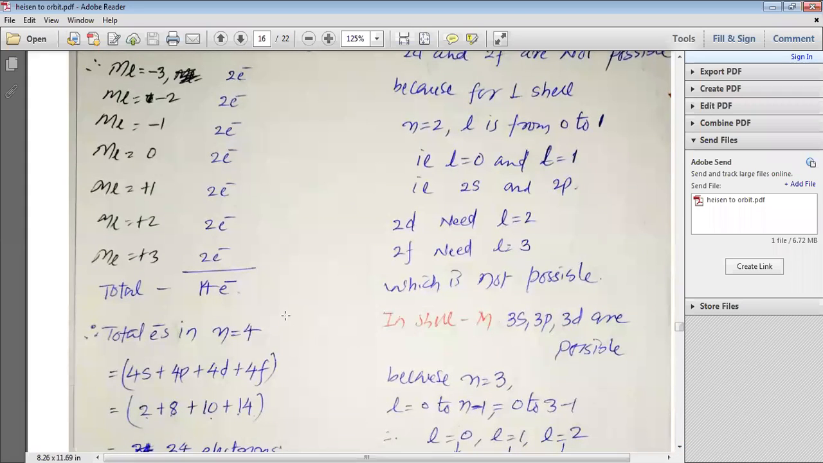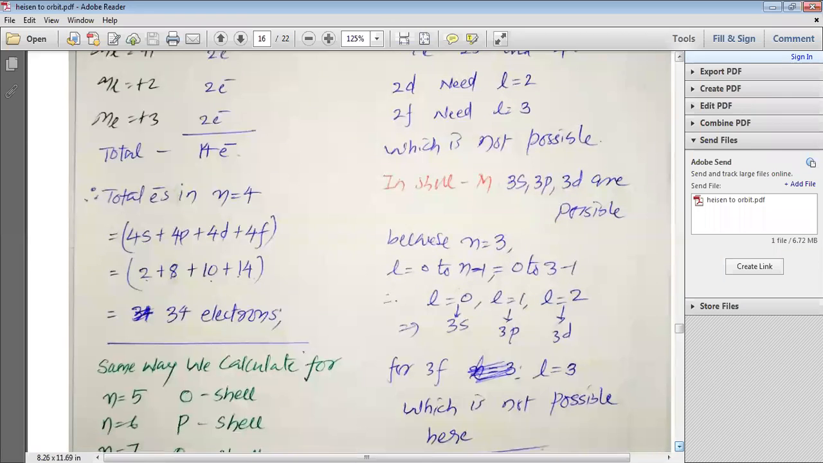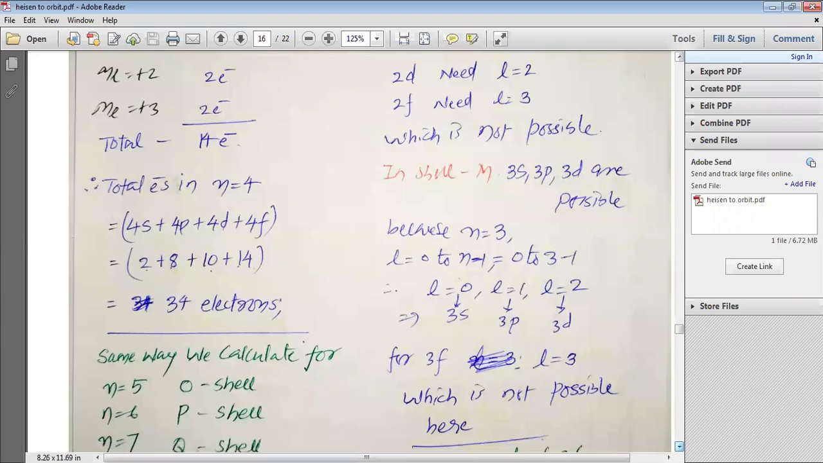So now in this particular shell, the N shell, the total number of electrons that can be filled is the total number of electrons filled in 4s plus 4p plus 4d and 4f. In 4s we have a maximum of 2 electrons filled. In 4p, we can fill a maximum of 8 electrons. In 4d, we can fill a maximum of 10 electrons. And in 4f, we can fill a maximum of 14 electrons. Thus, a total of 34 electrons can be filled into the N shell.